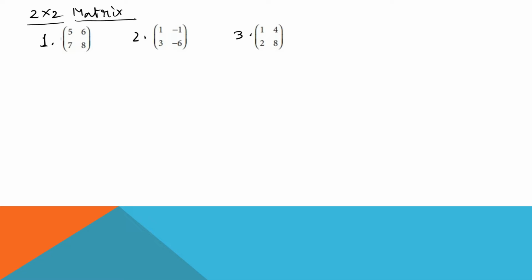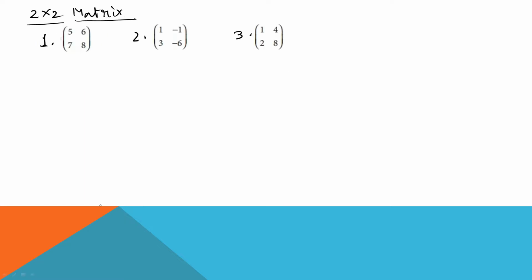You can see here we have taken 3 examples of a 2 cross 2 matrix, and the easiest way to find the rank of a 2 cross 2 matrix is to find the determinant. Let us find it for the first example. Example 1, and the matrix is 5, 6, 7 and 8.